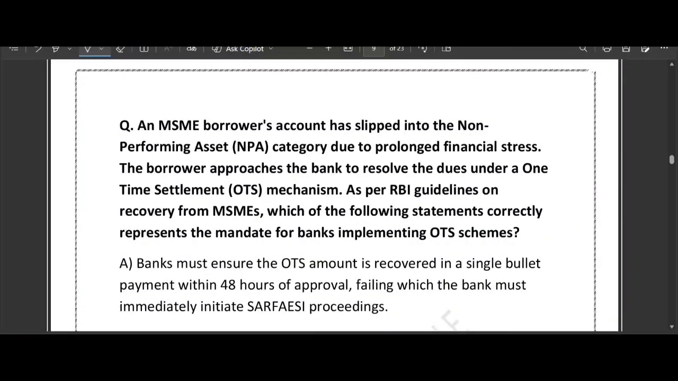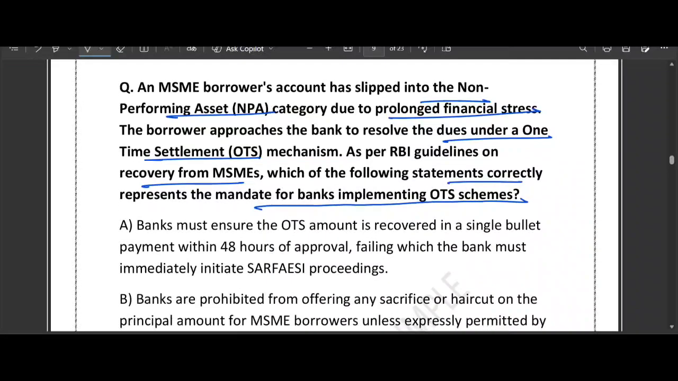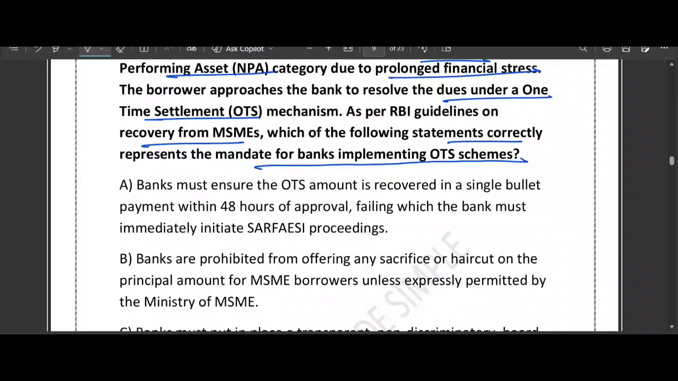Very good question. An MSME borrower account has slipped into NPA due to prolonged financial stress. The borrower approached the bank to resolve the dues under OTS, the one-time settlement mechanism. As per RBI guidelines on recovery from MSMEs, which of the following statements correctly represents the mandate for banks implementing an OTS scheme? A. Bank must ensure that the OTS amount is recovered in a single bullet payment within 48 hours of approval, failing which the bank must immediately initiate SARFAESI proceedings.